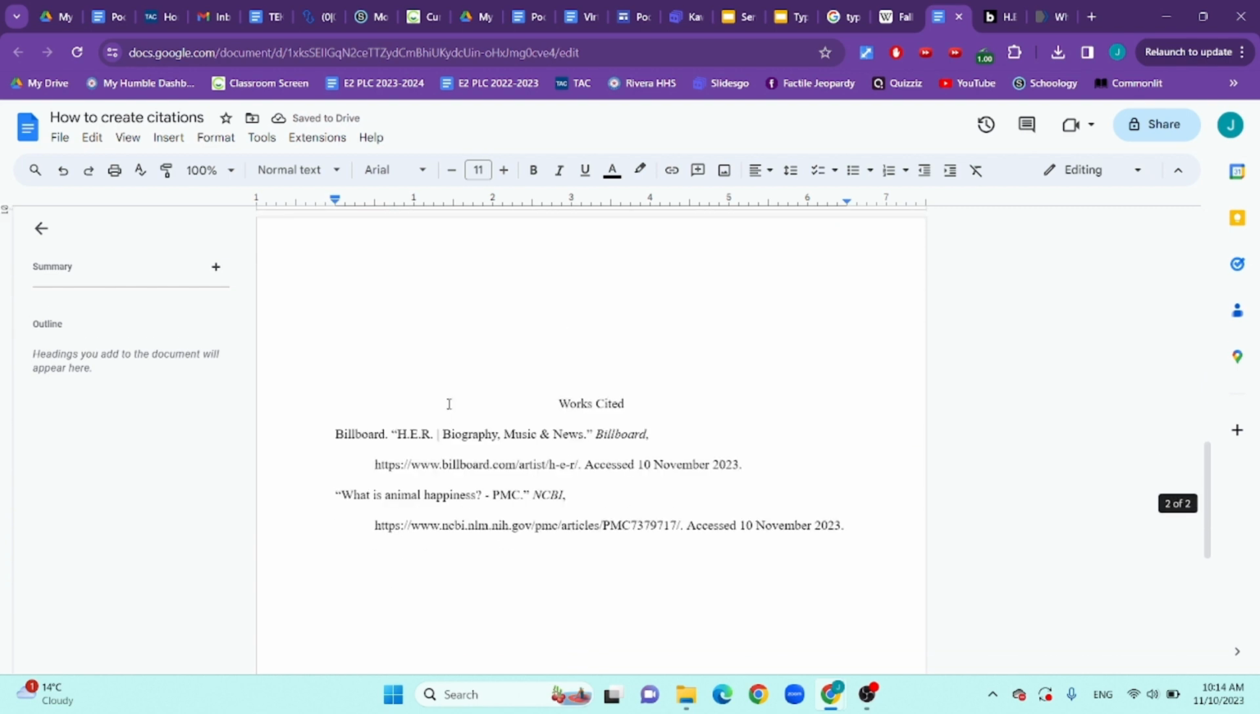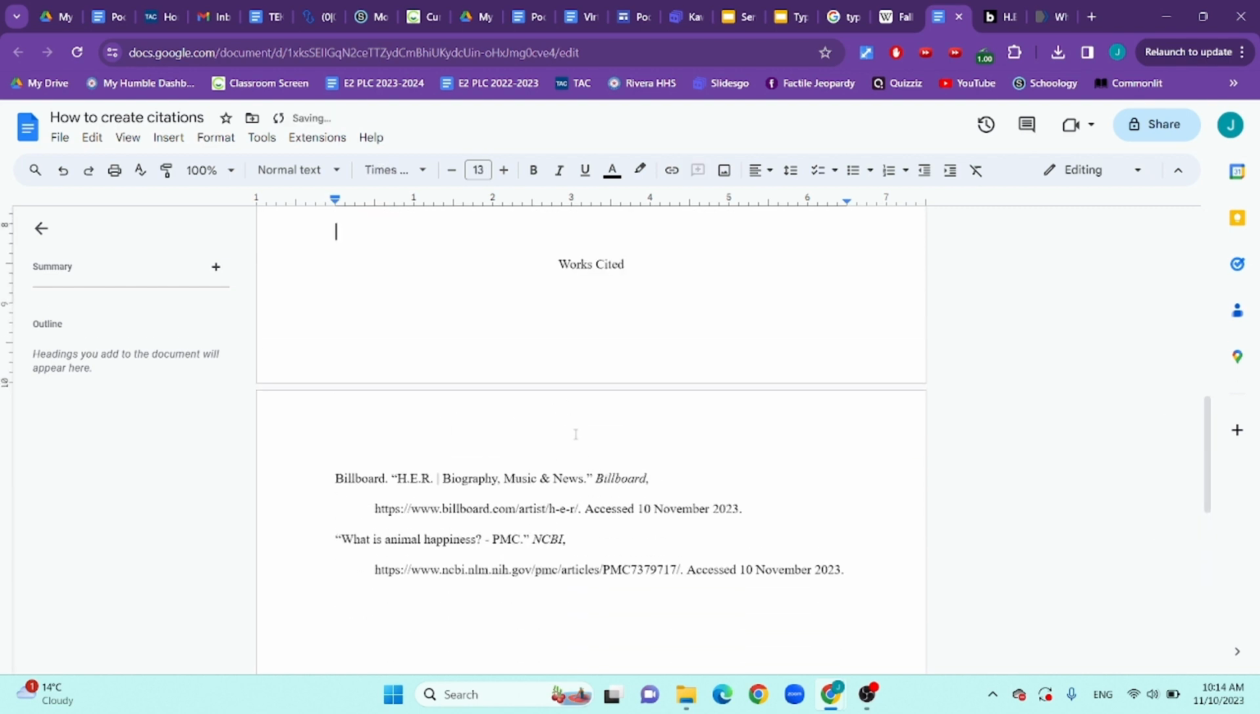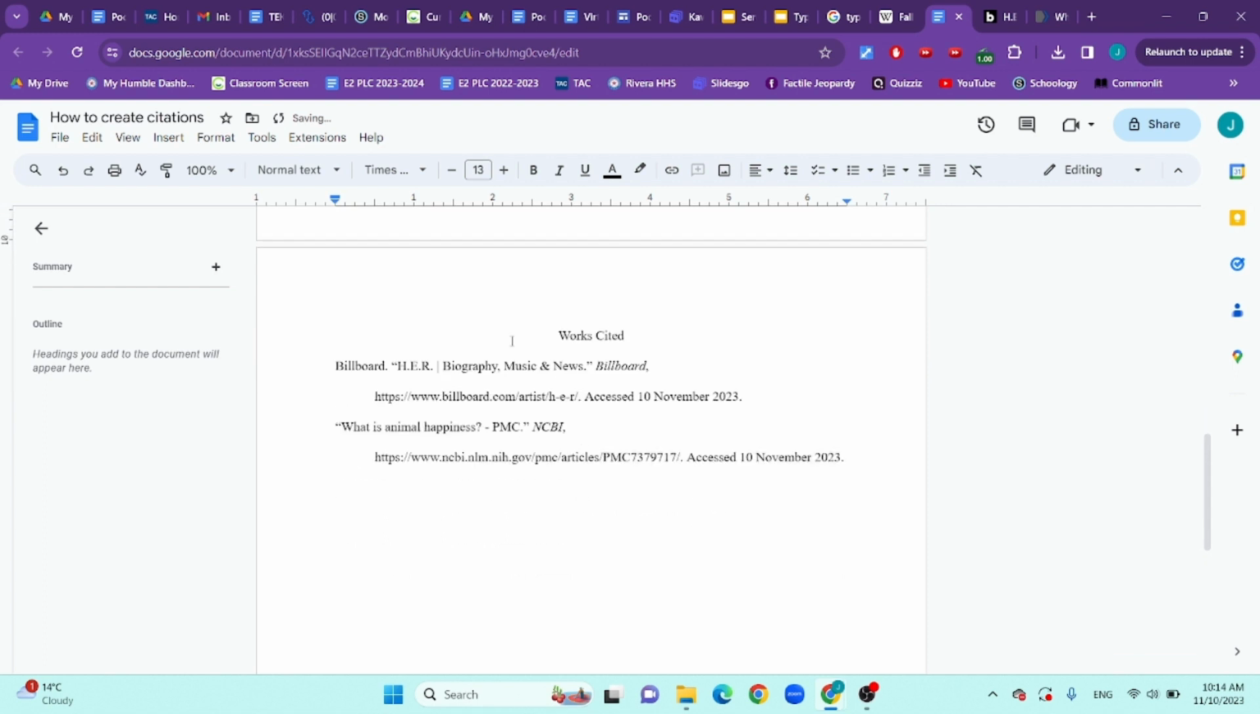But in the end, your works cited is going to look like this. And then you see how I typed and now it moved down? Works cited needs to be at the top of a new page. It needs to always look like that, okay? And that is how to do citations in Google Docs.